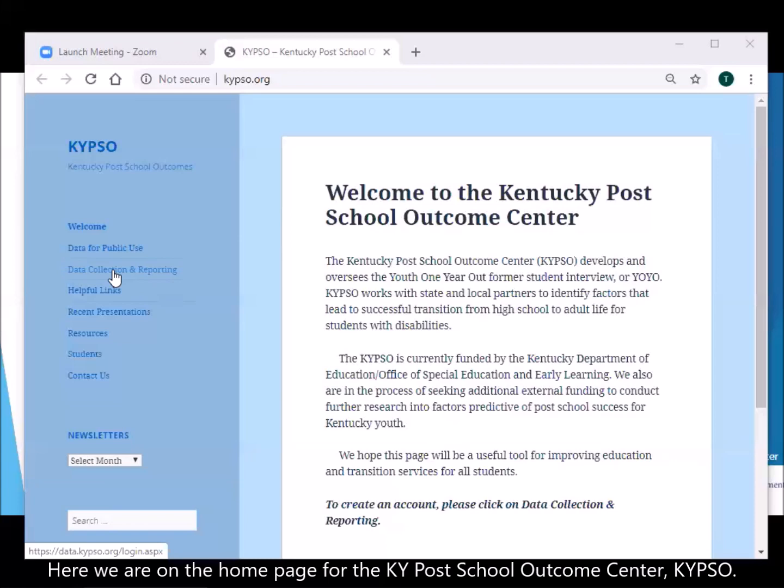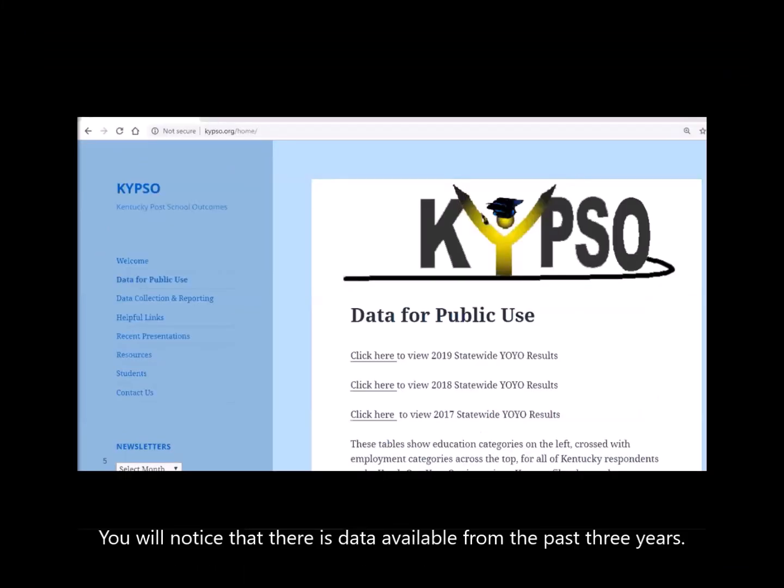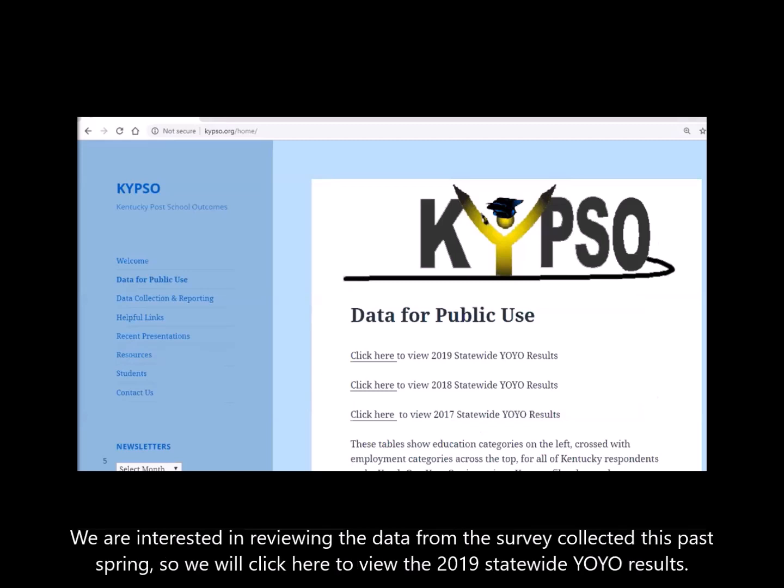Here we are on the home page for the Kentucky Post-School Outcomes Center, KYPSO. To find the state results, which are available to anyone, you go up to Data for Public Use and click on the tab. You will notice that there is data available from the past 3 years. We are interested in reviewing the data from the survey collected this past spring, so we will click here to view the 2019 statewide YOYO results.